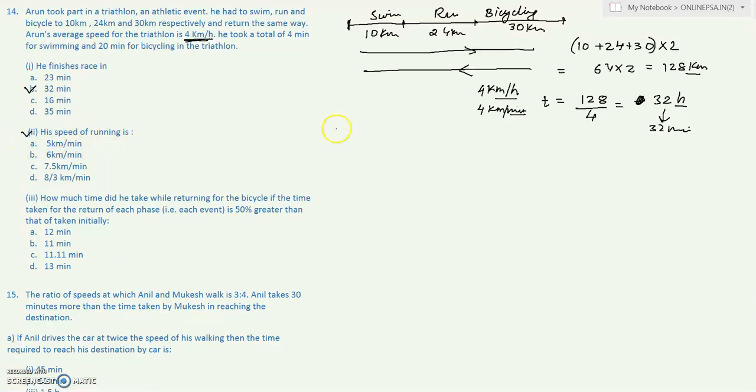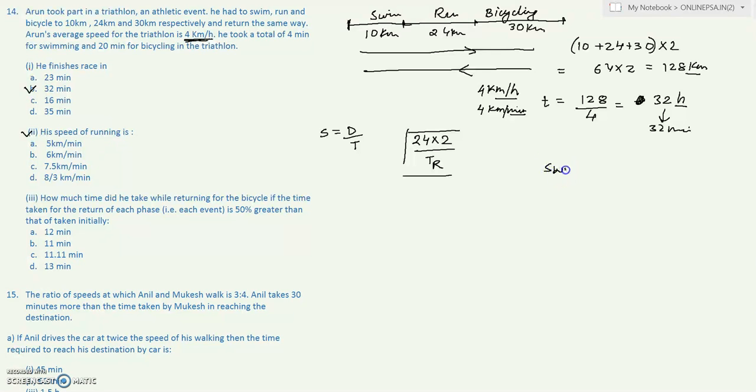His speed of running. How do we find out the speed? Distance divided by the time taken. Now we have to find out the speed of running, so we have to consider the running event only. In the running event, you can see that the total distance traveled is 24 multiplied by 2, right? And what is the time taken for running? Do we have it in the question? No, we don't. What else do we have here? We have the times given for swimming and bicycling.